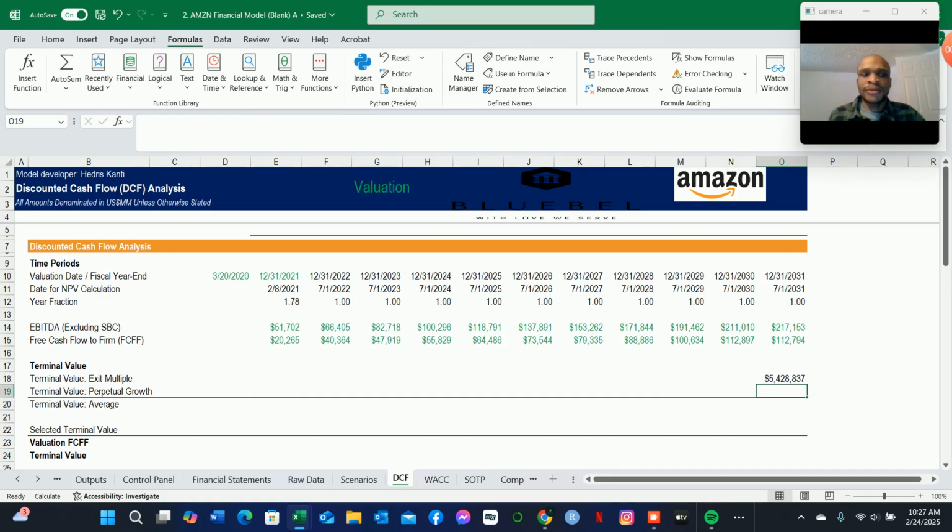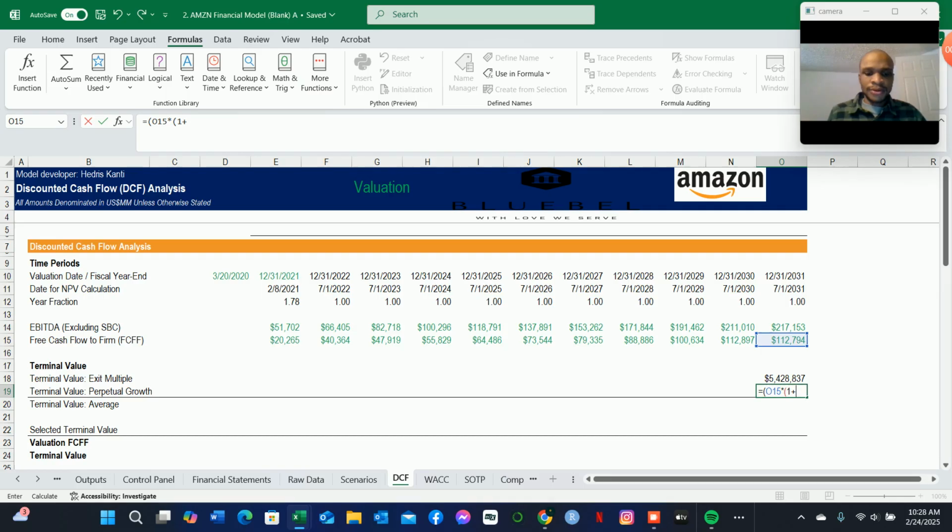And then for the perpetual growth, we use the Gordon growth model formula. In this case, it's going to be equal to, we take in brackets, the free cash flow to the firm at the end of the terminal period. And then multiply that by 1 plus our long-term growth.